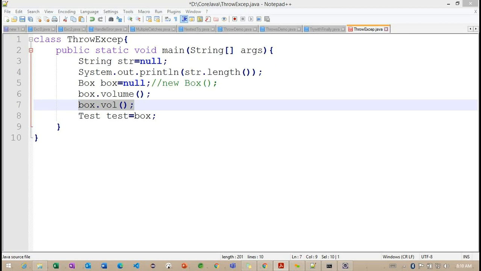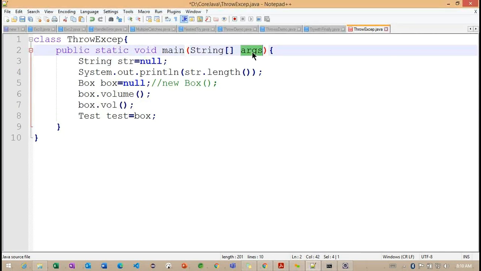Based on the parameter arguments, we are going to get an exception, whether it is the main method or any different method. If I'm not following the proper data type of the parameter, we may get an illegal argument exception here. And we already identified array index out of bound exception and null pointer exception.